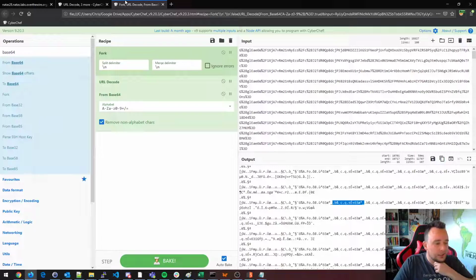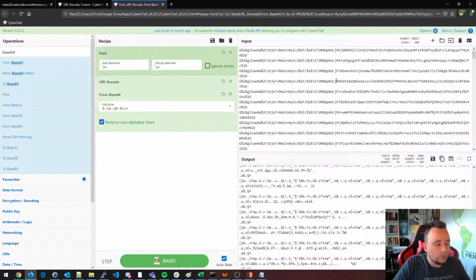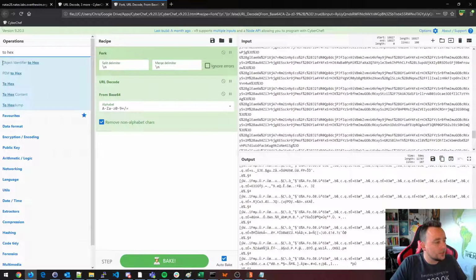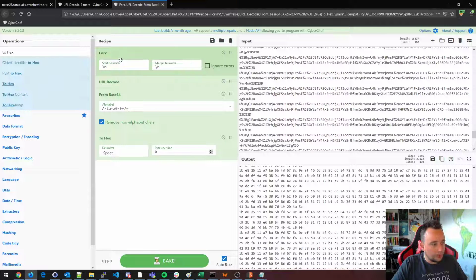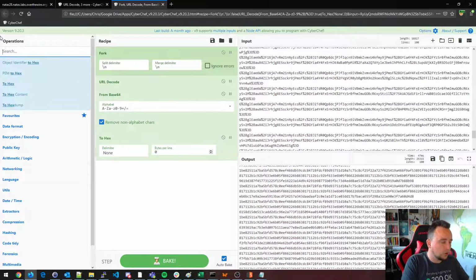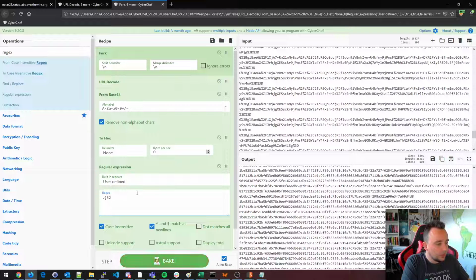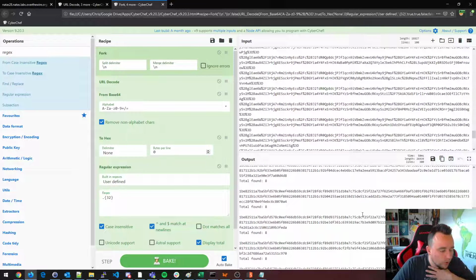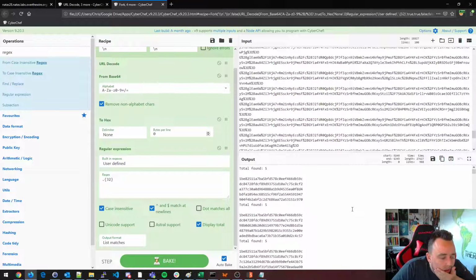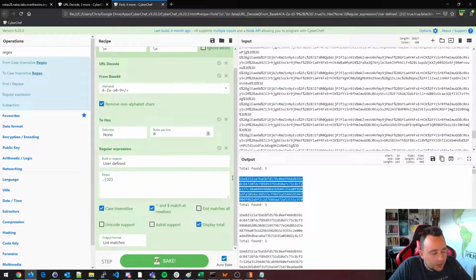So let's take a look at our data here. Here we have all our data with all the different attacks that we copied before with the attack.zip, and we extracted it and so on. Let's do 2hex here. We have fork from, and then we have the patterns here. Let's figure out the blocks here. So regex again. We'll just do the same thing we just did in the previous example. 32 in size, display the total, and list matches. So now you can see that we have up here, with a length of 1, we found 5 blocks.